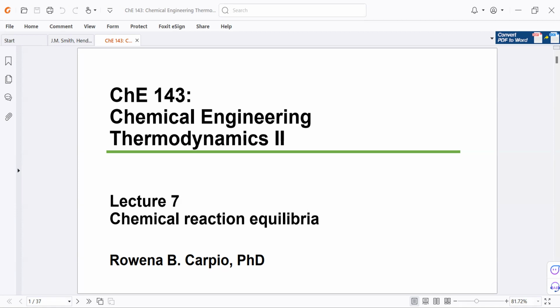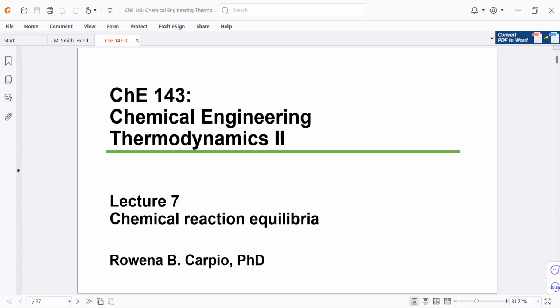While many industrial reactions don't really reach equilibrium, equilibrium analysis is still important because it provides us a useful reference point to check whether a potential process is theoretically viable. And this is actually the topic of this lecture 7. So we will cover reaction stoichiometry, equilibrium criteria, equilibrium constants, etc.